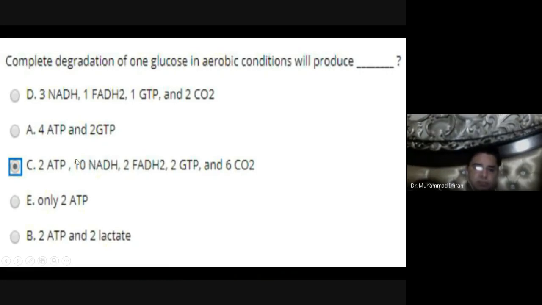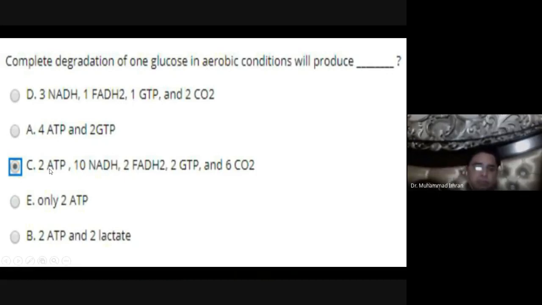Then 10 NADH: 2 NADH are produced when one glyceraldehyde 3-phosphate is changed into 1,3-bisphosphoglycerate, and two NADH molecules are produced when two molecules of pyruvate are changed into two molecules of acetyl CoA, and 6 NADH are produced from the two cycles of the Krebs cycle.